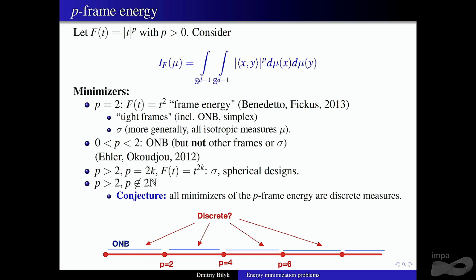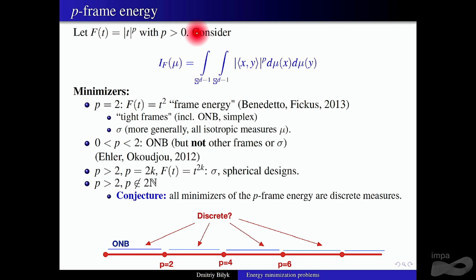There has been some work. I initially learned about the problem in the paper of Martin Ehler and Kazuo Kujo from 2012. We know what happens when p is 2: you have a bunch of different minimizers. They showed, with a very simple argument comparing p less than 2 and p equal to 2, that if you go below 2, the only minimizers are discrete, and they're the vertices of an orthonormal basis, up to symmetries, of course.